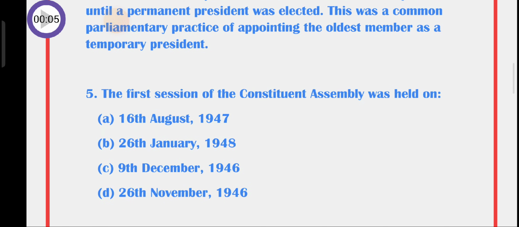This was a common parliamentary practice of appointing the oldest member as a temporary president. Question number 5. The first session of the Constituent Assembly was held on A. 16th August 1947, B. 26th January 1948, C. 9th December 1946, D. 26th November 1946.